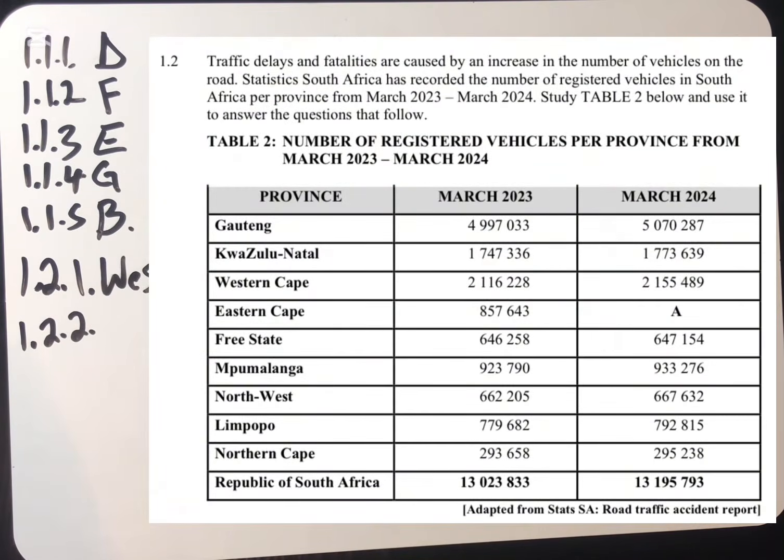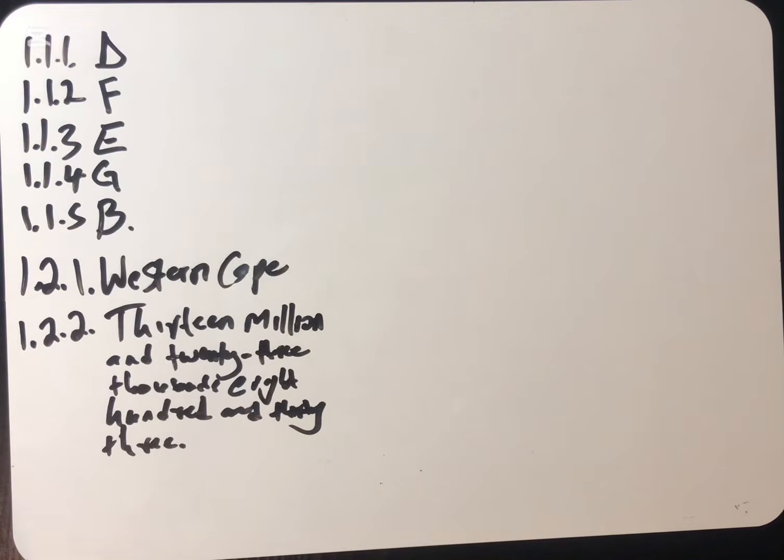You can see that the Republic of South Africa goes with 13,023,833 cars. Don't forget, we are dealing with cars here, but you don't have to write cars. 13,023,833. Moving to the next question.